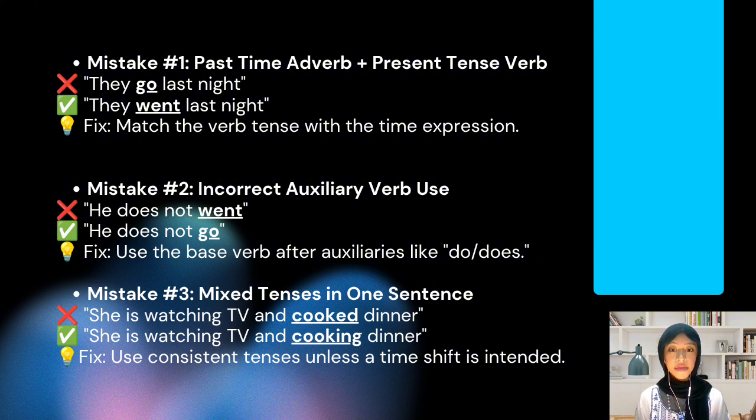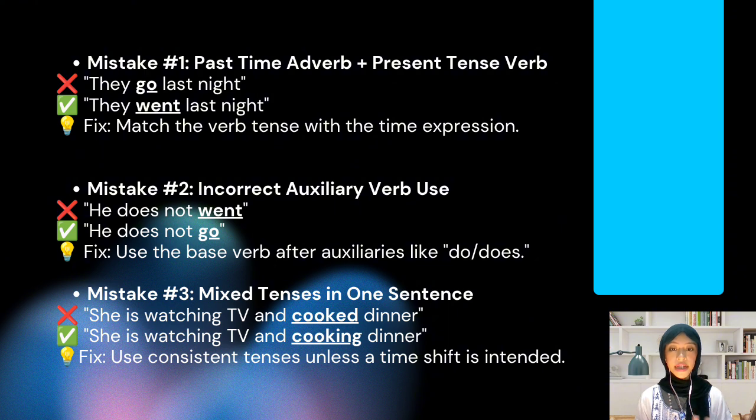And mistake number 2, incorrect auxiliary verb use. The wrong example is "he does not went." The correct example is "he does not go." And how to fix it? You have to use the base verb after auxiliaries like do or does. So you have to use verb 1, that is go, not went, after doesn't.